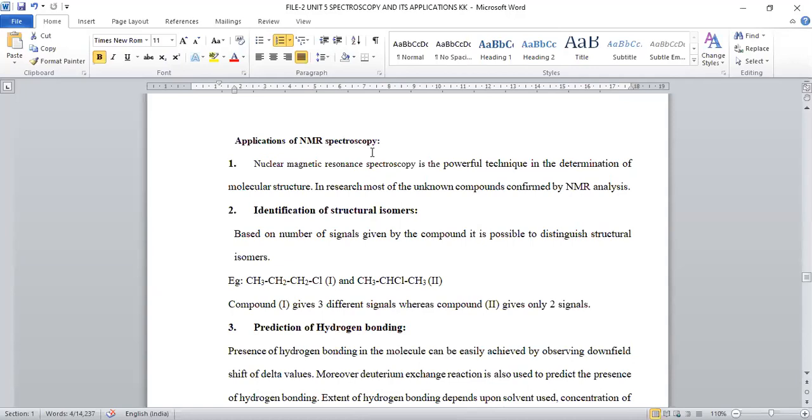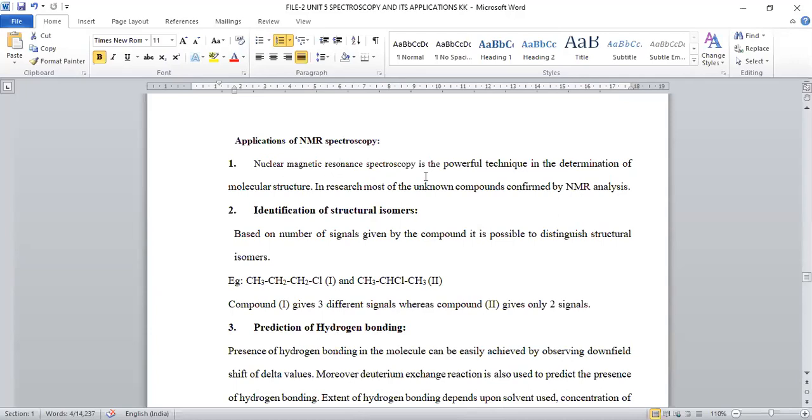NMR spectroscopy. Nuclear magnetic resonance is very important for structural elucidation of a compound. Any lengthy or complex compound given to you, you can conveniently elucidate its structure by using NMR signals. It will give aromatic nature data, it will give olefinic carbons, methyl carbons, aldehyde, hydroxy, amine, cyclopropane.